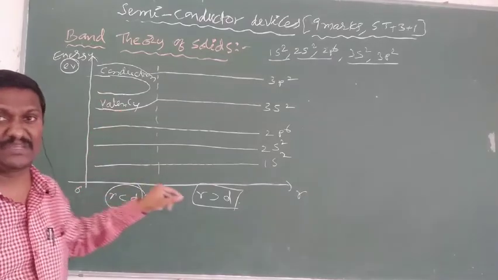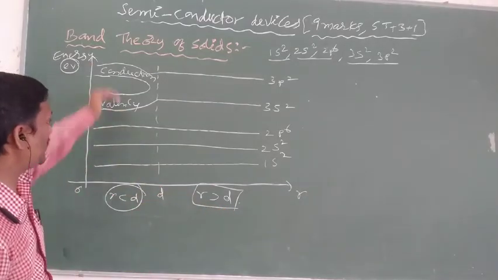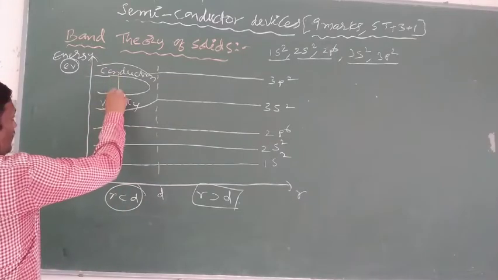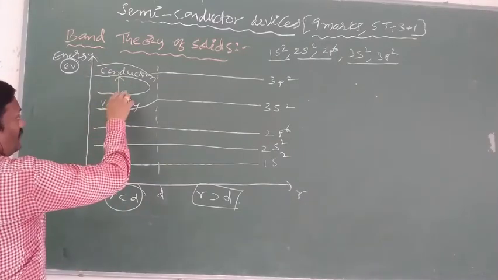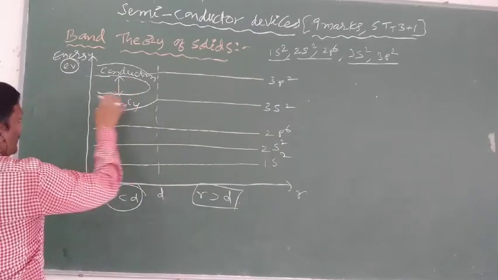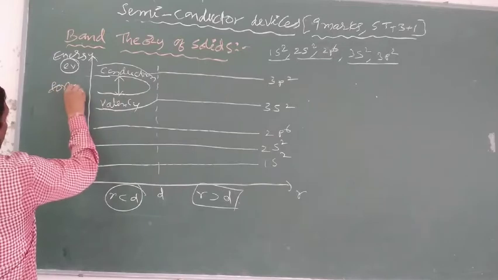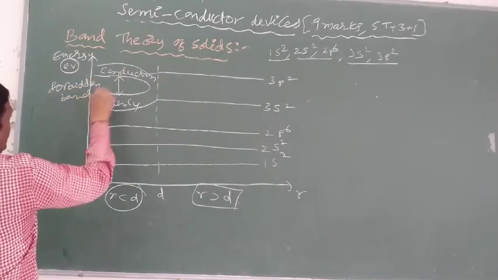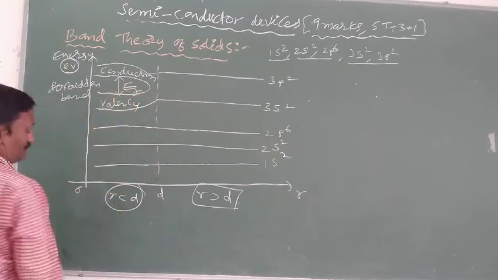But in case of semiconductors, between the conduction band and valency band, some energy gap is there. The energy gap between the lower level of the conduction band and the higher level of the valency band is called the forbidden band. It is also called the energy gap.